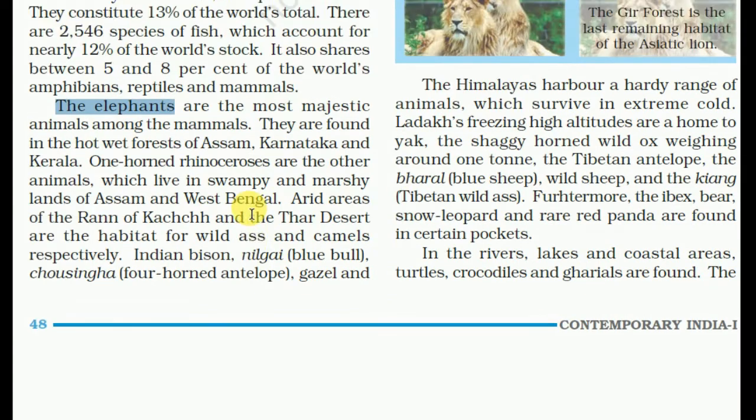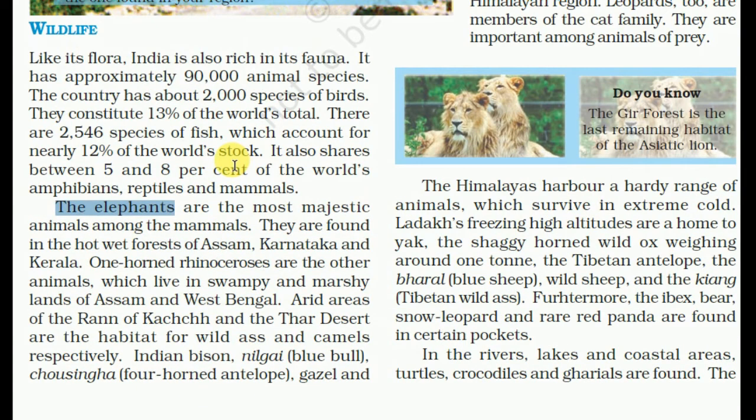The elephants are the most majestic animal among the mammals. They are found in the hot wet forests of Assam, Karnataka and Kerala. One-horned rhinoceros are the other animals which live in the swampy marshy lands of Assam and West Bengal.